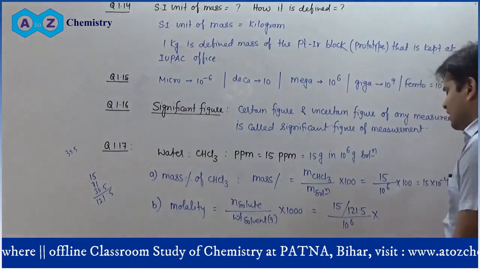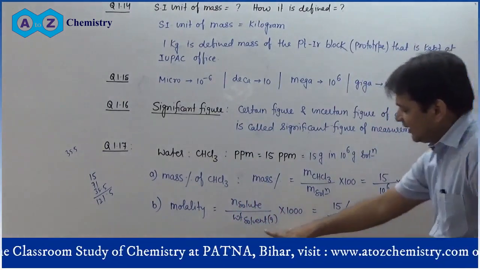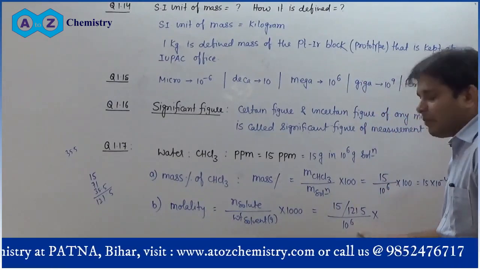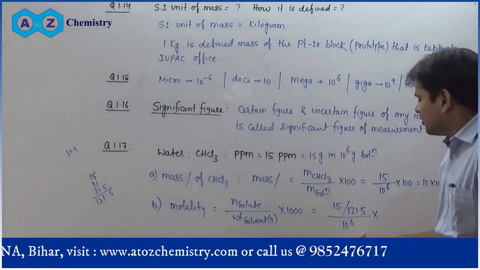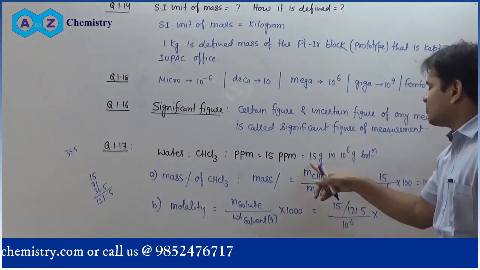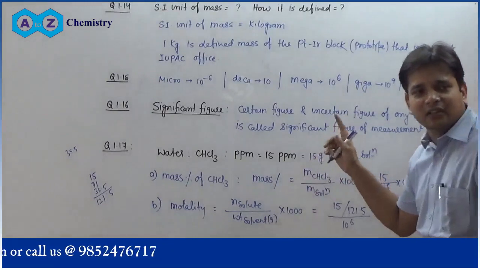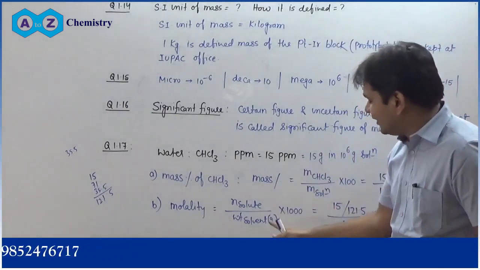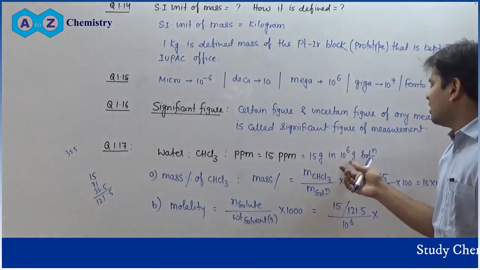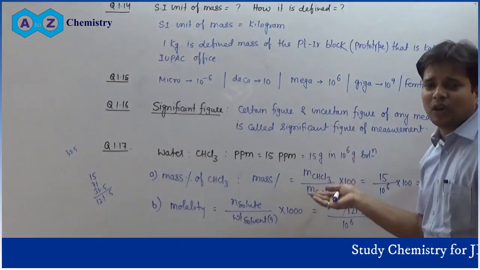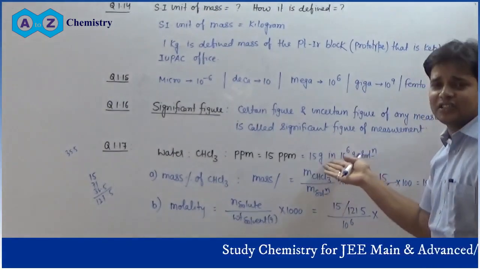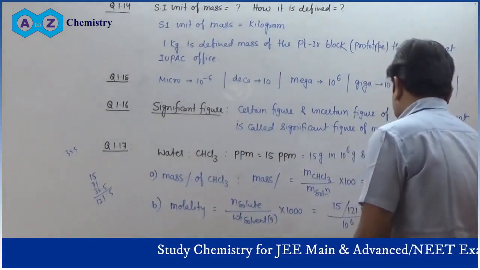That will be 15 divided by 121.5, divided by 10 to the power 6. Here it is given as mass of solvent, but I am taking the mass of solution, but this will make almost no difference, because if you subtract 15 gram from 10 to the power 6 gram, you get the mass of solvent, and it doesn't change the mass by a significant amount.